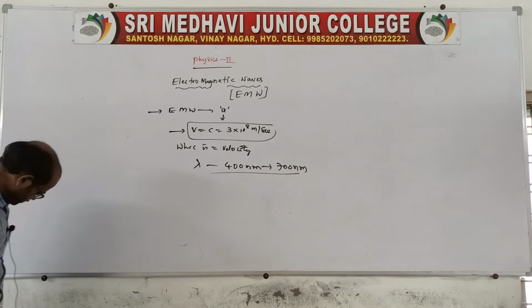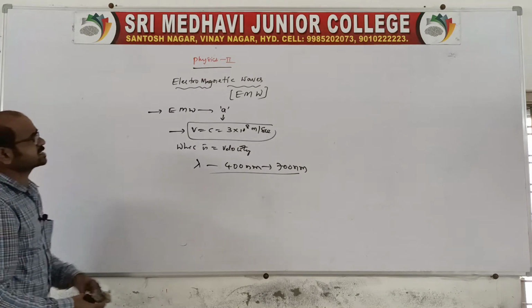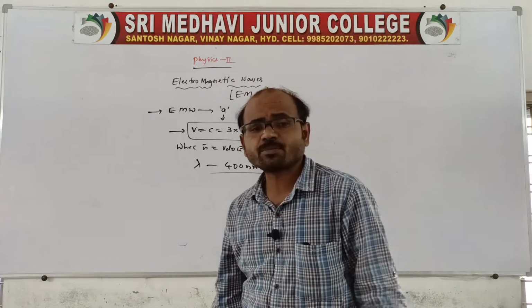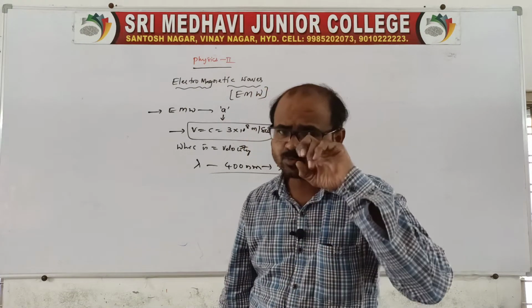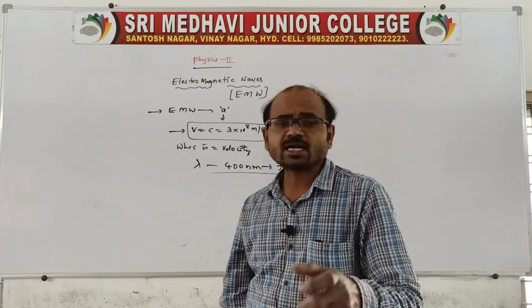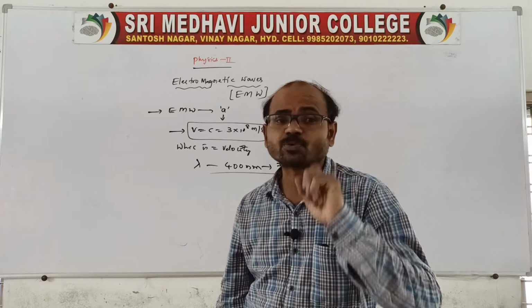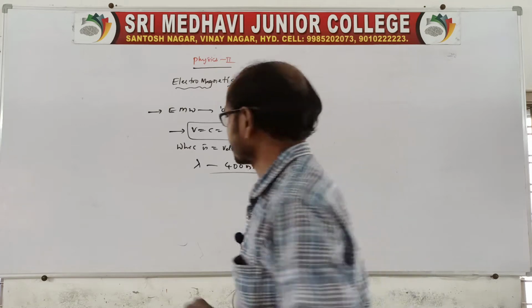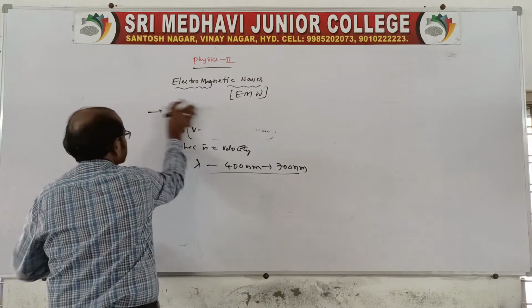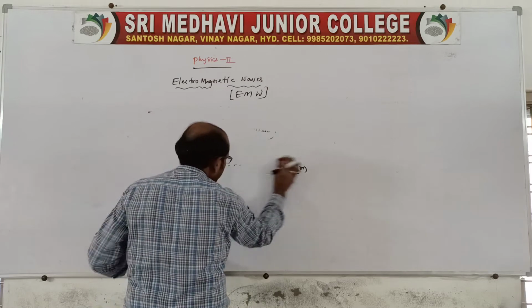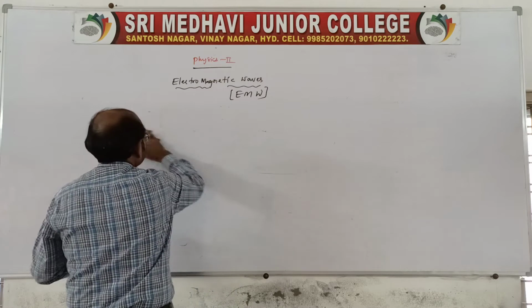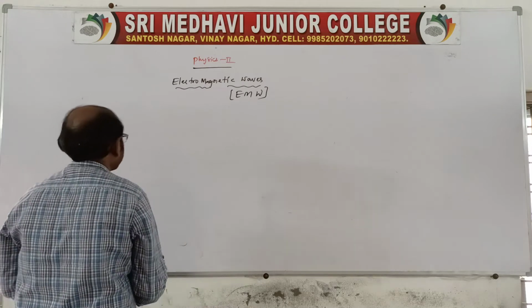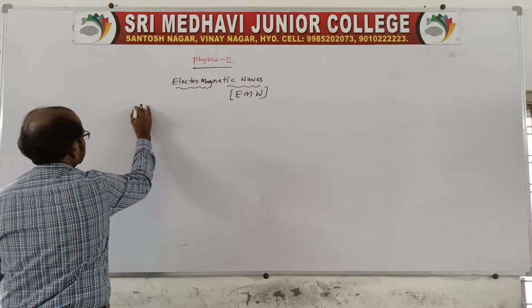Now, come to the point. In this theory, when a charge is moving through a medium, like a charge moving through a conductor, it produces both electric and magnetic fields. So when a conductor is current carrying, or when a charge is moving through the conductor, a straight current carrying conductor, we apply Ampere's law.